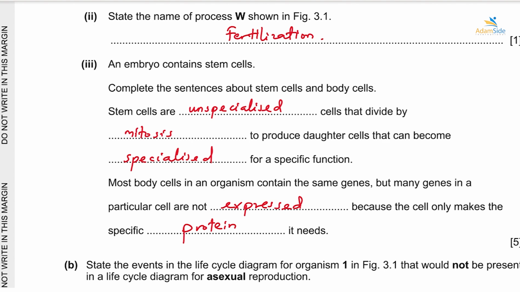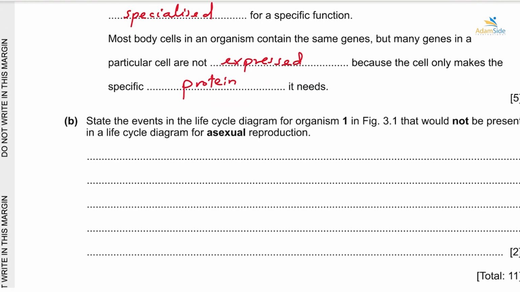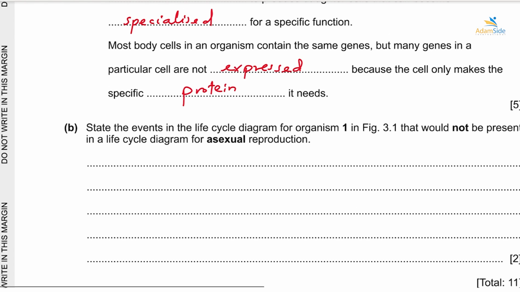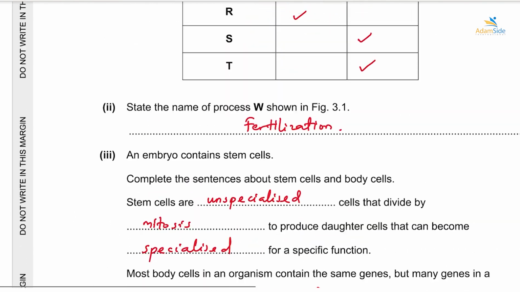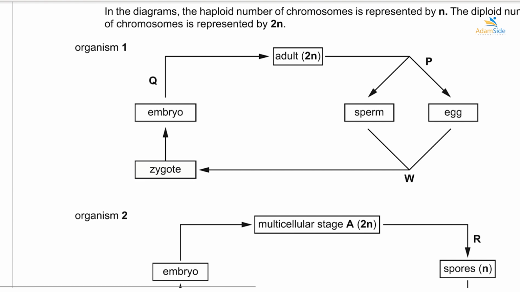Okay, part B here says, state the events in the life cycle diagram for organism 1 in figure 3.1 that would not be present in the life cycle of asexual reproduction. Organism 1 definitely shows sexual reproduction. So one of the processes that is present in sexual reproduction but not asexual reproduction is this one here, the process of fertilization.